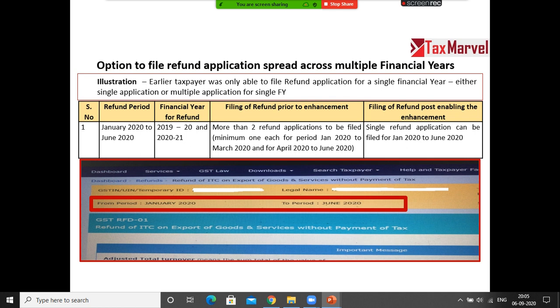And for the department, the refund processing will be faster because they have to process a lesser number of refund applications, right? They allowed this only recently, end of August or this month.